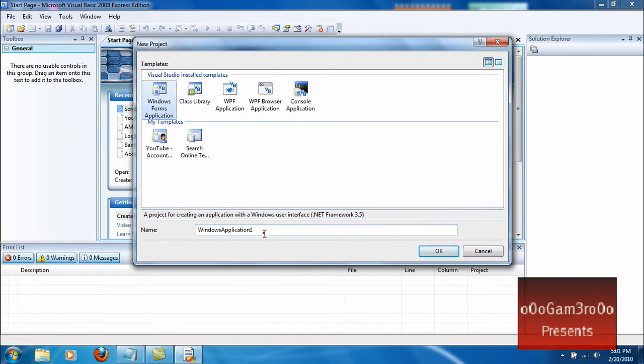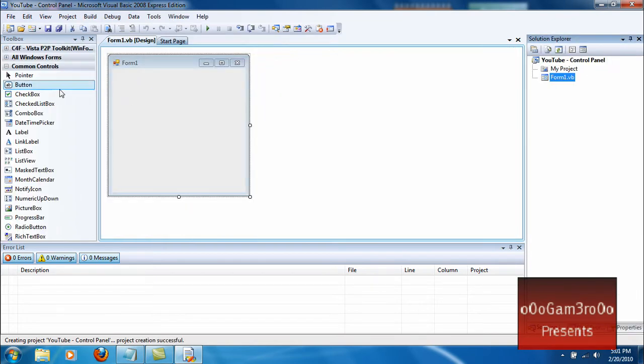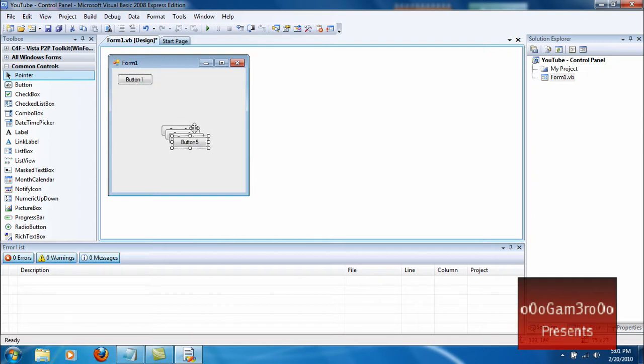Today I'm going to show you how to make a control panel in Visual Basic 2008 Express Edition. First thing you want to do is create a new project. Alright, it'll come up, it'll look like this. Add 5 buttons. Put them all in order like this.